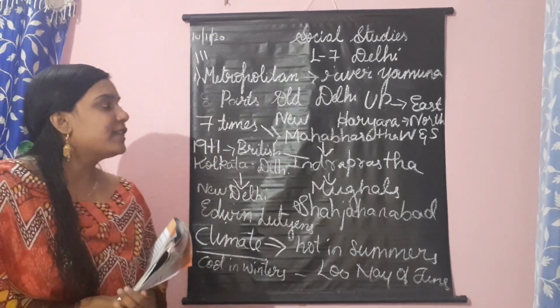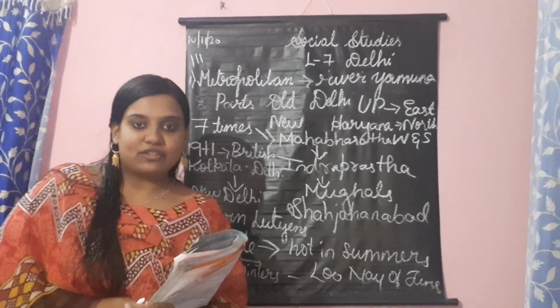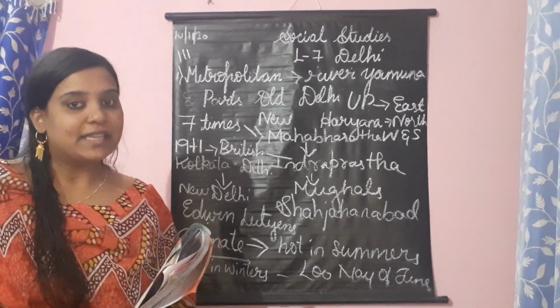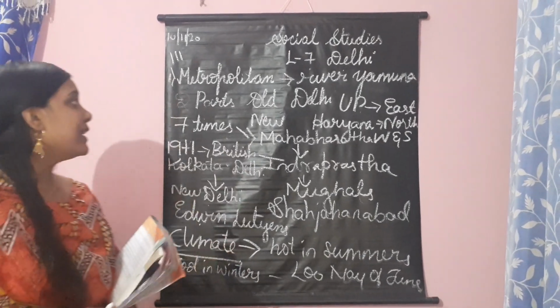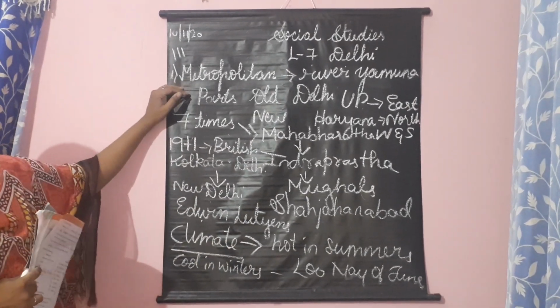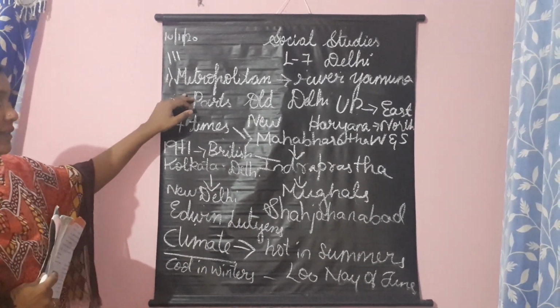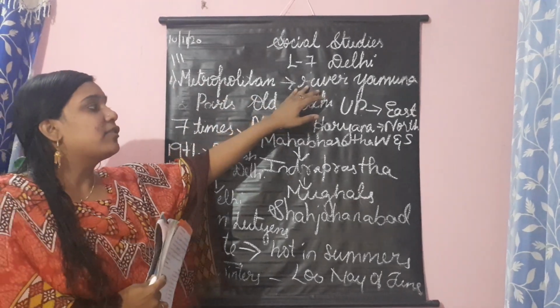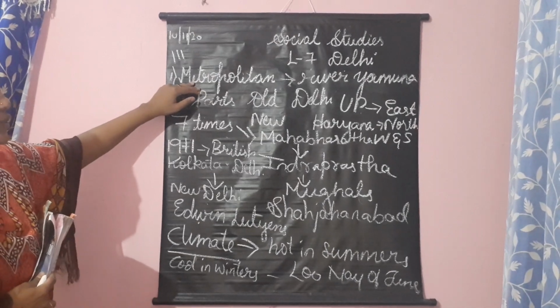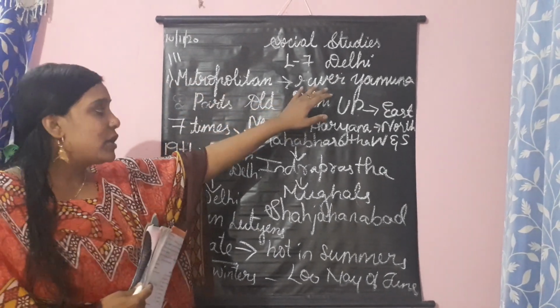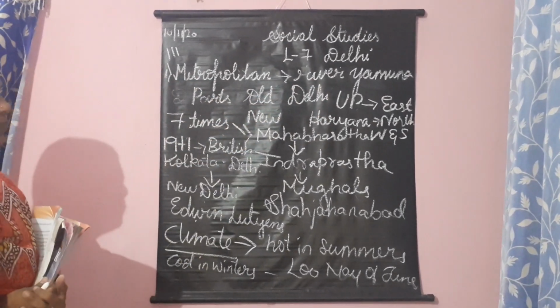You already studied that Delhi is the capital of our country, right? New Delhi is the capital of our India. Delhi is a metropolitan city, children, which is situated on the banks of river Yamuna. Let me repeat: Delhi is a metropolitan city which is situated on the banks of river Yamuna.